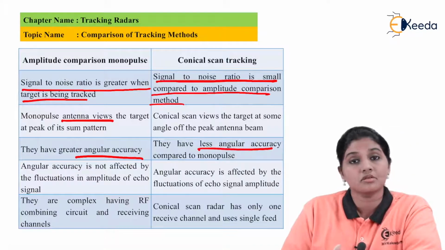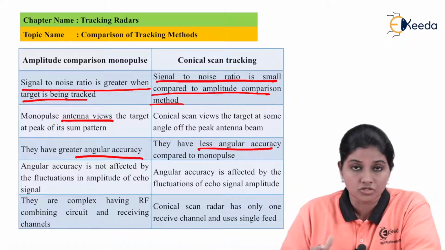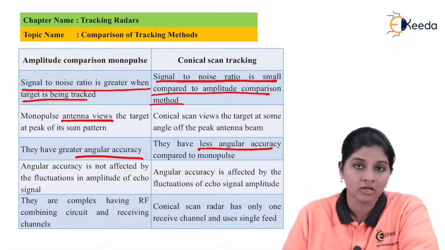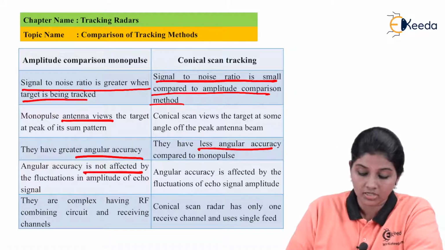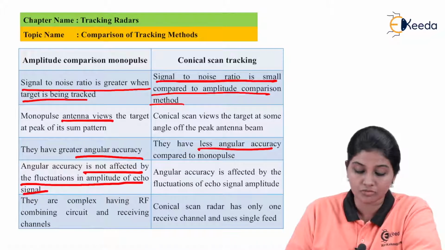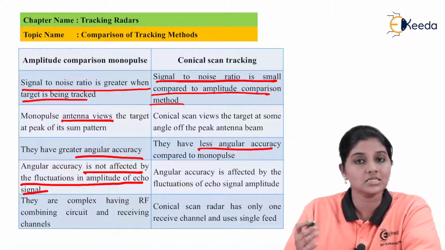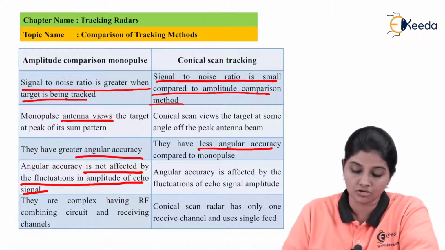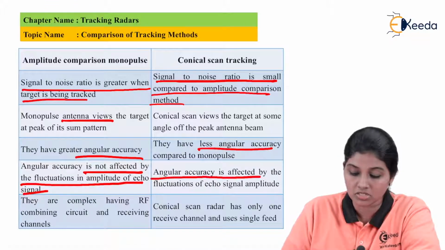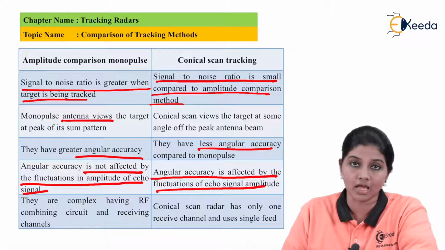Now the next point is related to the angular accuracy again. The angular accuracy is not affected by the fluctuations in the amplitude of the echo signal in case of amplitude comparison monopulse, whereas it is easily affected in case of conical scan tracking. So we can say the angular accuracy of conical scan is affected by the fluctuations in the echo signal amplitude.